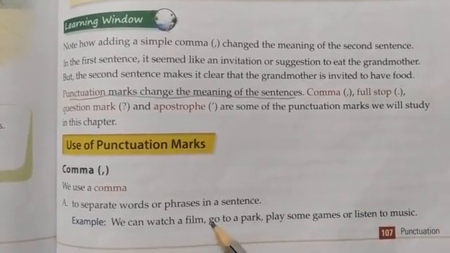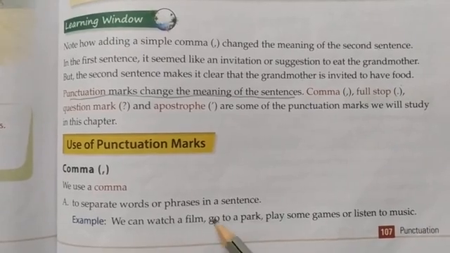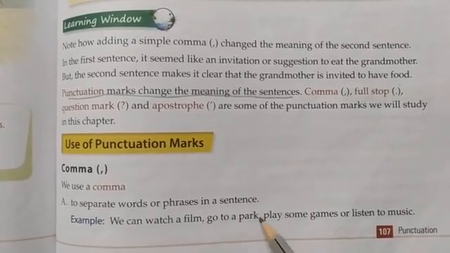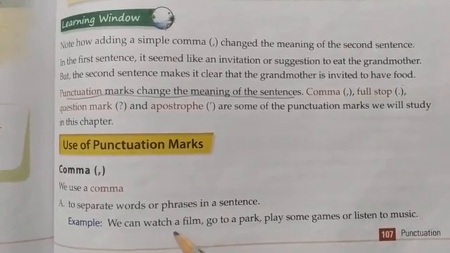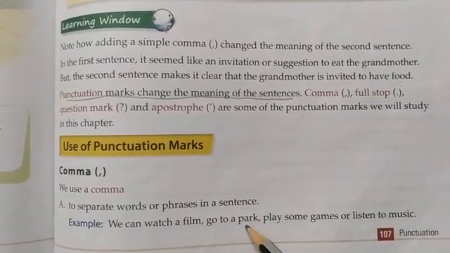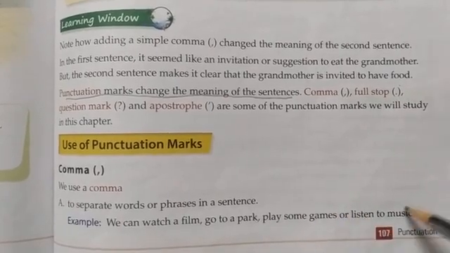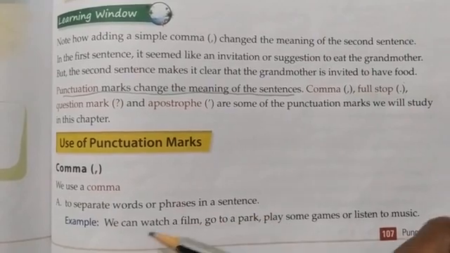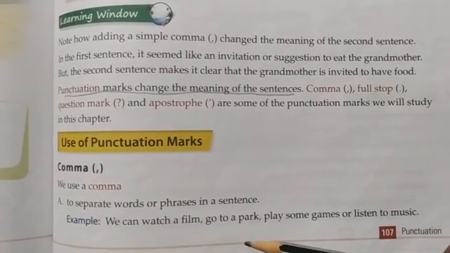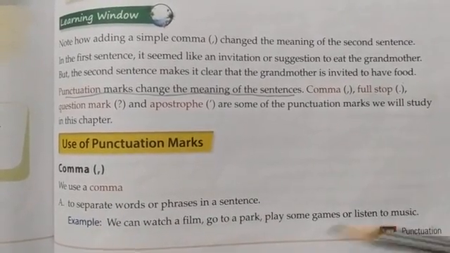All these are phrases in the sentence, and these small phrases are separated by commas. So it becomes like an option that we can watch a film, go to a park, play some games, or listen to music. By separating those phrases, it adds more meaning to the sentence.